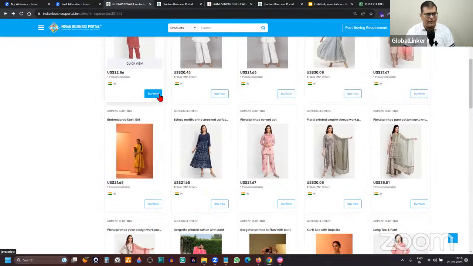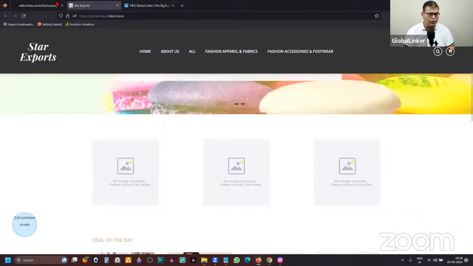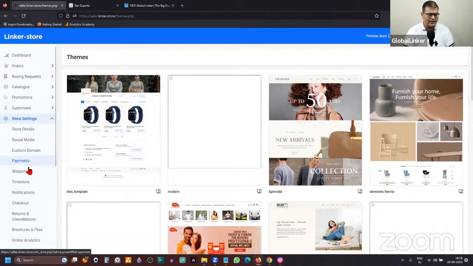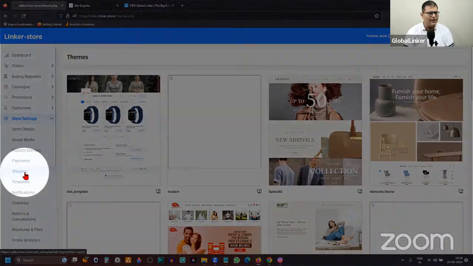So in case you want to have this kind of an experience, that someone is looking at your product and you want to give them an option that they can buy your product as well, in that case you will also have to enable payment and logistics. How do you do that? So again, settings section, that's where there is a payment section and a logistics section.